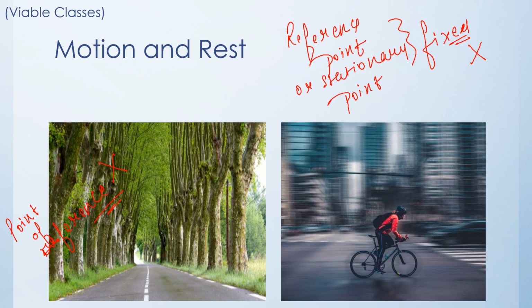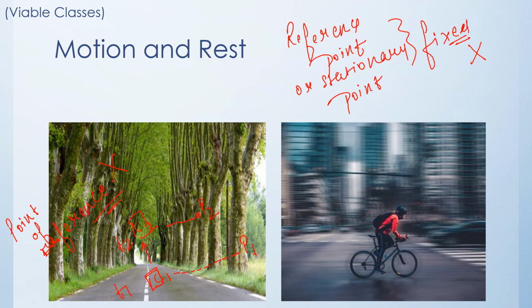So let us consider that this cyclist is cycling a bicycle on this road and he was at somewhere at this point at time t1. Cyclist c1 is at this point at time t1, and with the passage of time he has reached somewhere over here. So my point of reference is this tree and this tree. These two trees are stationary objects. They will not change their positions with respect to time, so they are my points of reference.